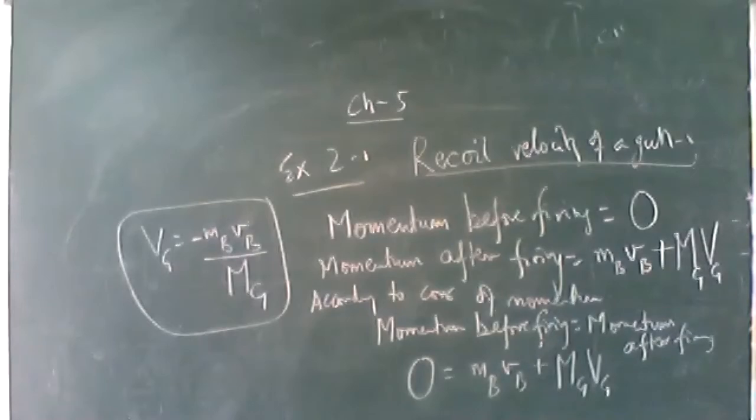Okay, so we have used the conservation of momentum. Conservation of momentum states that the momentum before firing should be equal to the momentum after firing. Before firing, the bullet as well as the gun both are at rest, so the total momentum before firing is 0, and the total momentum after firing will be the momentum of the bullet plus the momentum of the gun.